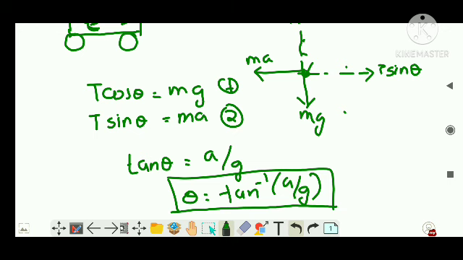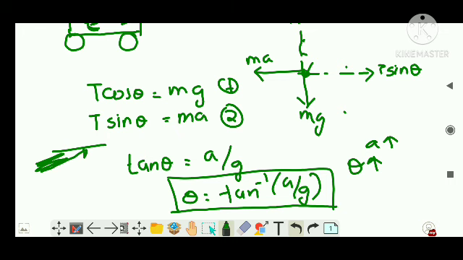Clear? Right. So as the trolley is moving with an acceleration a, if this a increases, obviously the angular displacement increases. That means as the car or the trolley gets accelerated more, the bob will move more and more towards the upper surface or the ceiling.